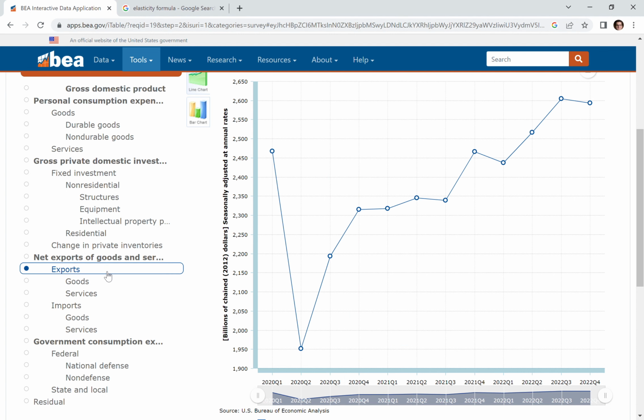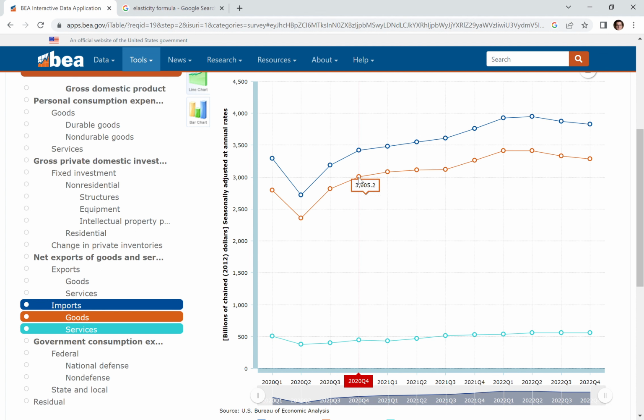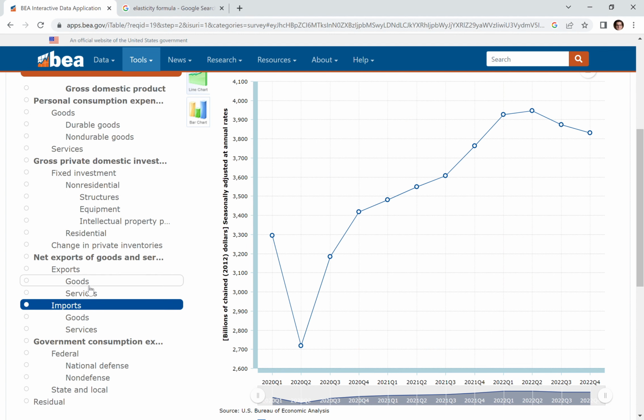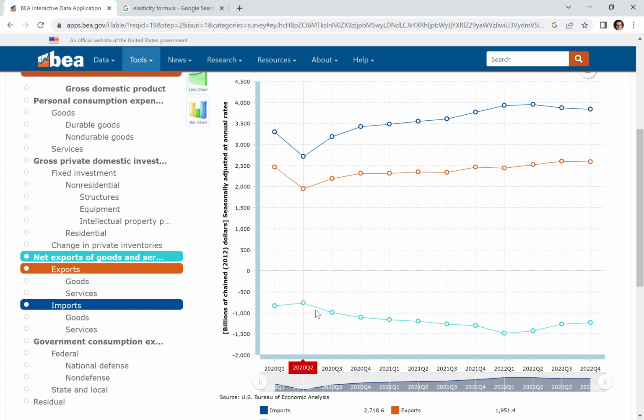And if we look at the imports, we can see that we import way more goods than we import services, right? A lot of this is clothing from East Asian countries, plastic and electronics from East Asian countries and stuff like that, metals and food from Europe and Africa and other places like that, so on and so forth, right? But at the end of the day, when we take a look at both of these things, we can see that our imports are consistently higher than our exports, which is the reason why when we click into net exports, that value is always negative there.